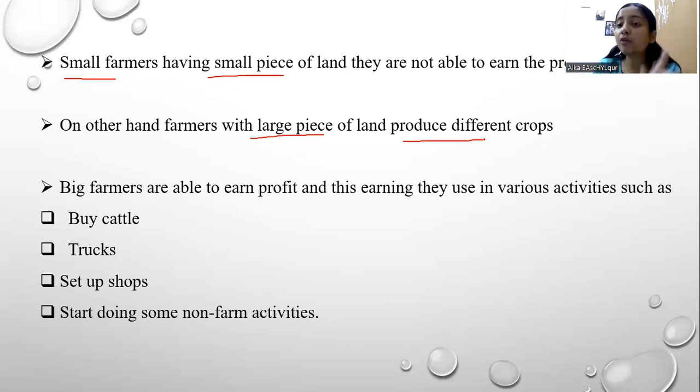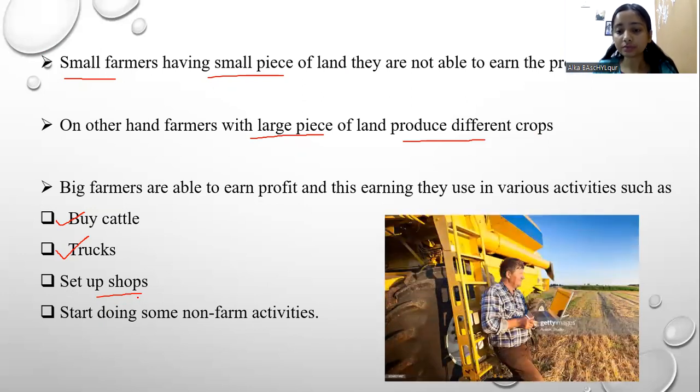So what do these big farmers do with their extra earning? Some of them may buy cattle, some can buy tractors, and some can also set up shops. Okay, they can also go into other businesses, like shopkeeping, and they can also start some other non-farming activities. Now you need to add one more point: what are they able to do with their money? You can answer this in the comment section. So this is how the big farmers look.